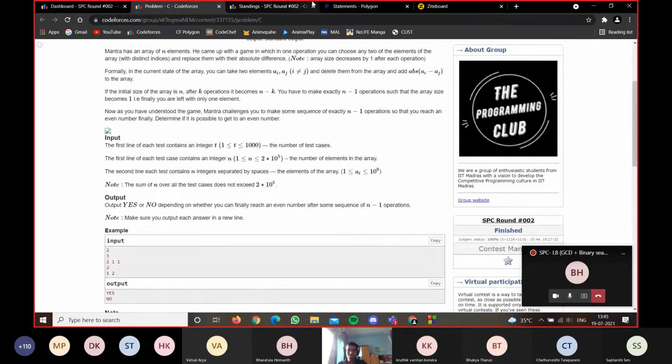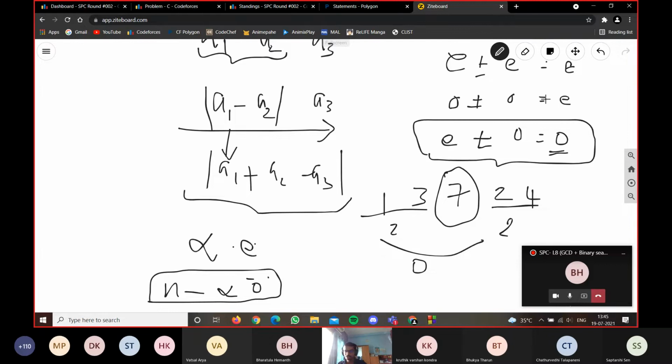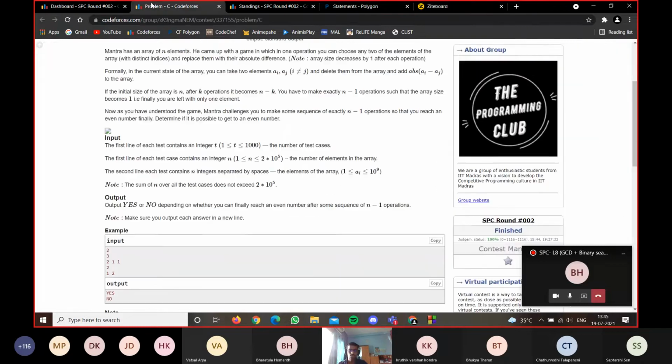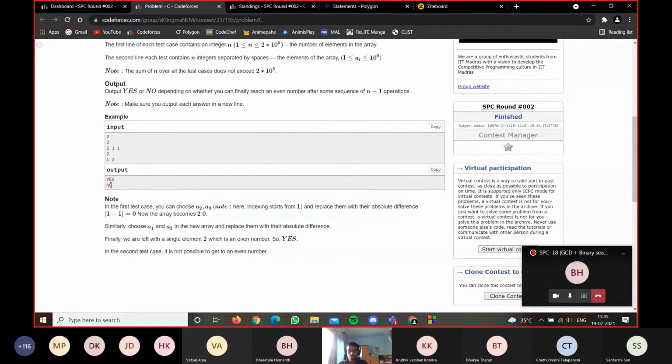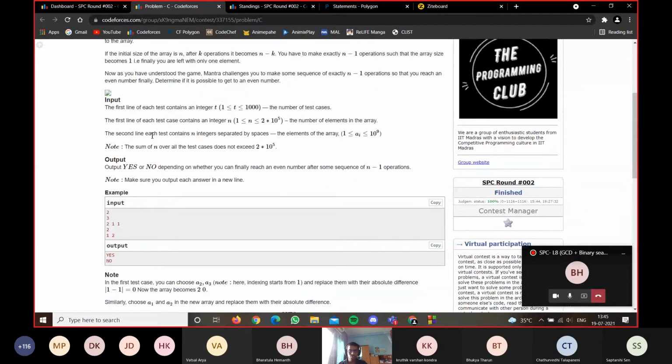So the solution to this problem is, if you have an even number of odd numbers, you can make the final element even. But if you have an odd number of odd numbers, you will have to do this operation once, and that is giving you an odd number as the result. So if you have an odd number of odd numbers, the final number is also going to be odd in the end. Even number of odd numbers, yes. Odd number of odd numbers, no. 0 is also an even number, so even if you have all numbers to be even, then also you should print out yes. Any doubts on problem C?